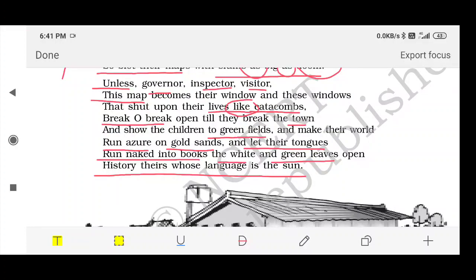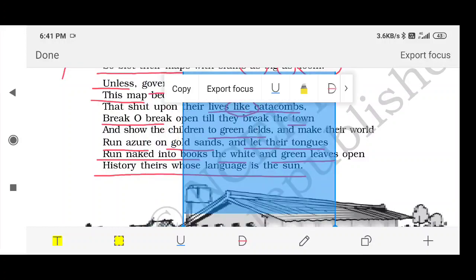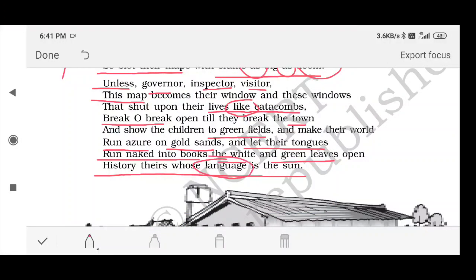And please underline these two words here. Number one is language, and number two is sun. Please underline the word sun, and write it in your books, because sun here represents power, warmth, courage, hope, confidence, everything that is positive. All the things which are positive in this world are shown and represented by sun.